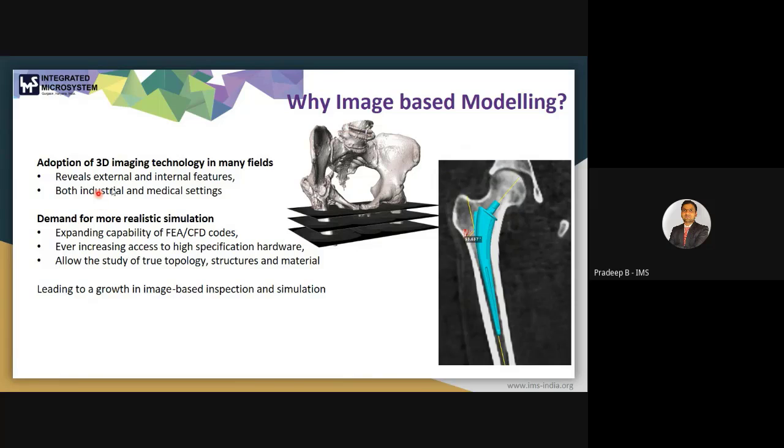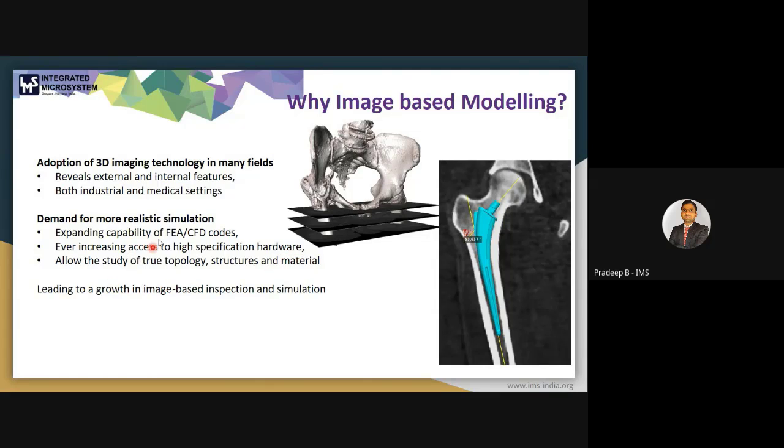Okay, and we know that this image based modeling has its application in both industrial as well as medical settings. We know that the demand for more realistic simulation is increasing day by day. This is because of the expanding capabilities of FEA and CFD codes, and the ever increasing access to high specification hardware.